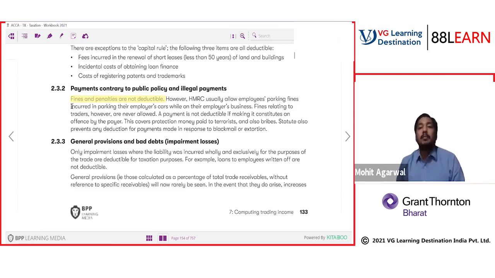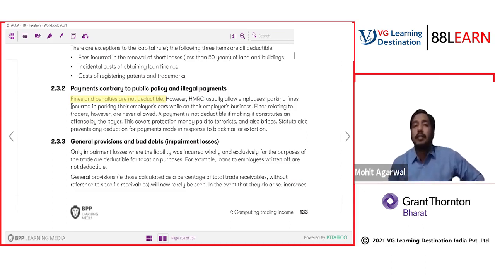This covers protection money paid to terrorists, and also bribes. Statute also prevents any deduction for payments in respect of blackmail and extortion. So my only exception is the one where an employee pays a parking fine. So this can be tested. Parking fines by whom? Not by the employer, but employee parking fines incurred in parking their employer's car while on their employer's business.